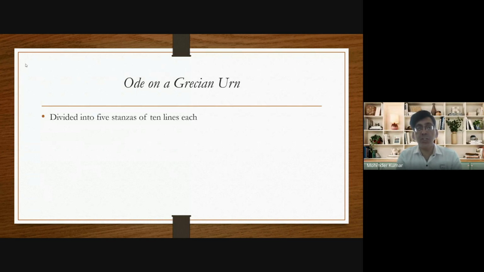So, Ode on Grecian Urn, this poem is divided into 5 stanzas, and in each and every stanza there are 10 lines. So, overall, there are 50 lines in this poem, Ode on Grecian Urn.